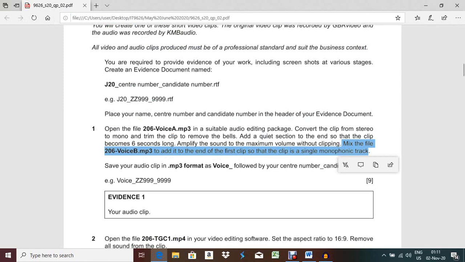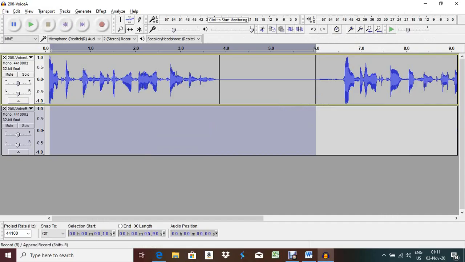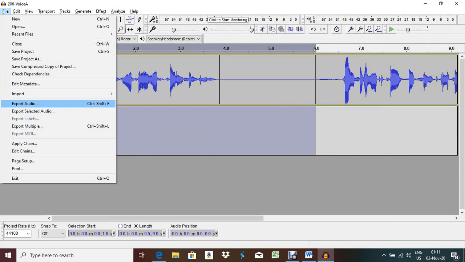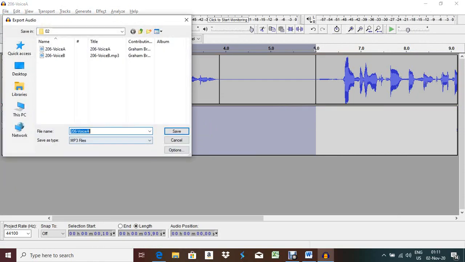Now after that, save your audio clip in mp3 format as voice followed by your center number and candidate number. So first you have to go to File, Export Audio, mp3 format. Now it should be voice underscore center number SA139 underscore candidate number 1234, and you have to save it in your 02 folder. Now save.